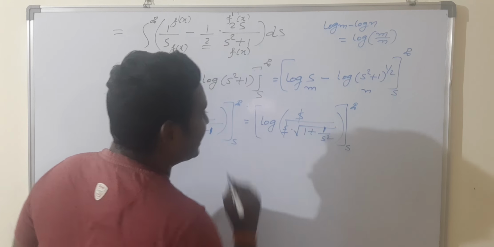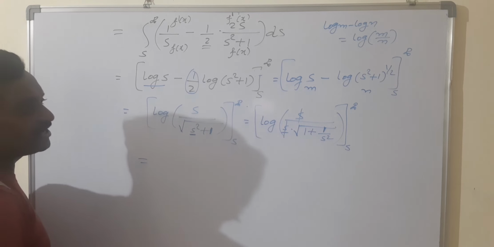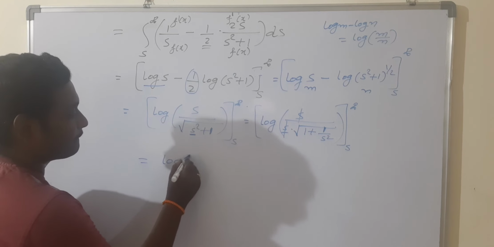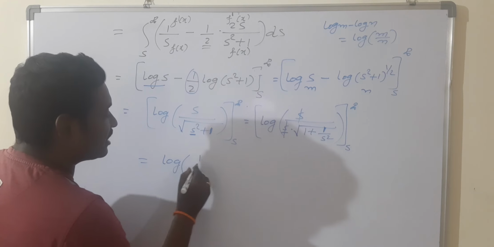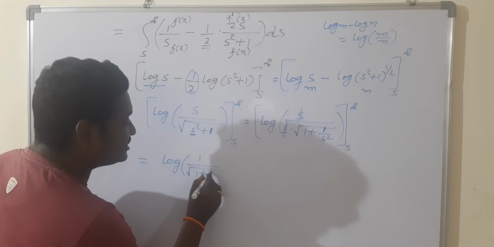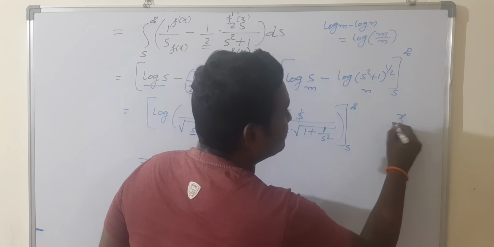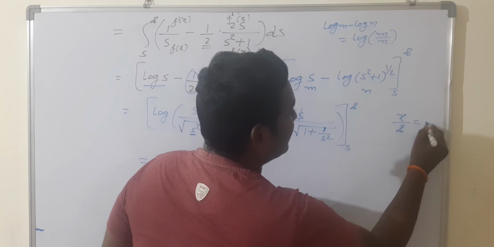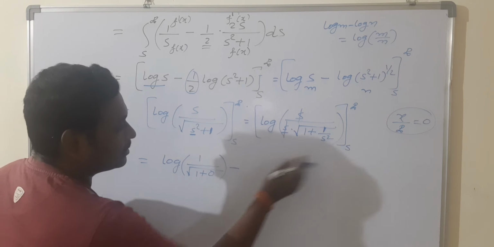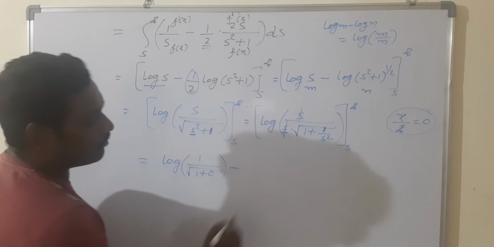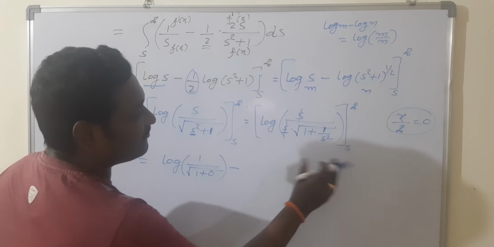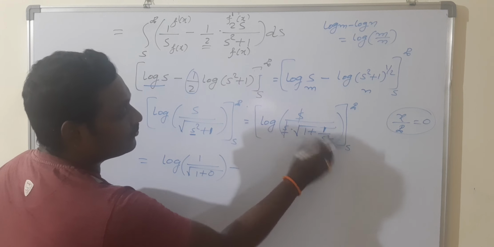Now s is getting cancelled. Now you can apply infinity. We never get the undefined form. So log of, by applying the upper limit you will get 1 by root over 1 plus 1 by infinity square, means 0. Please note down: a finite value by infinity is 0. That's why 1 by infinity is 0 here. Minus. Now substitute the lower limit. What is the lower limit? Just s is replaced by s only. Whenever we apply lower limit s, you will get the similar term.